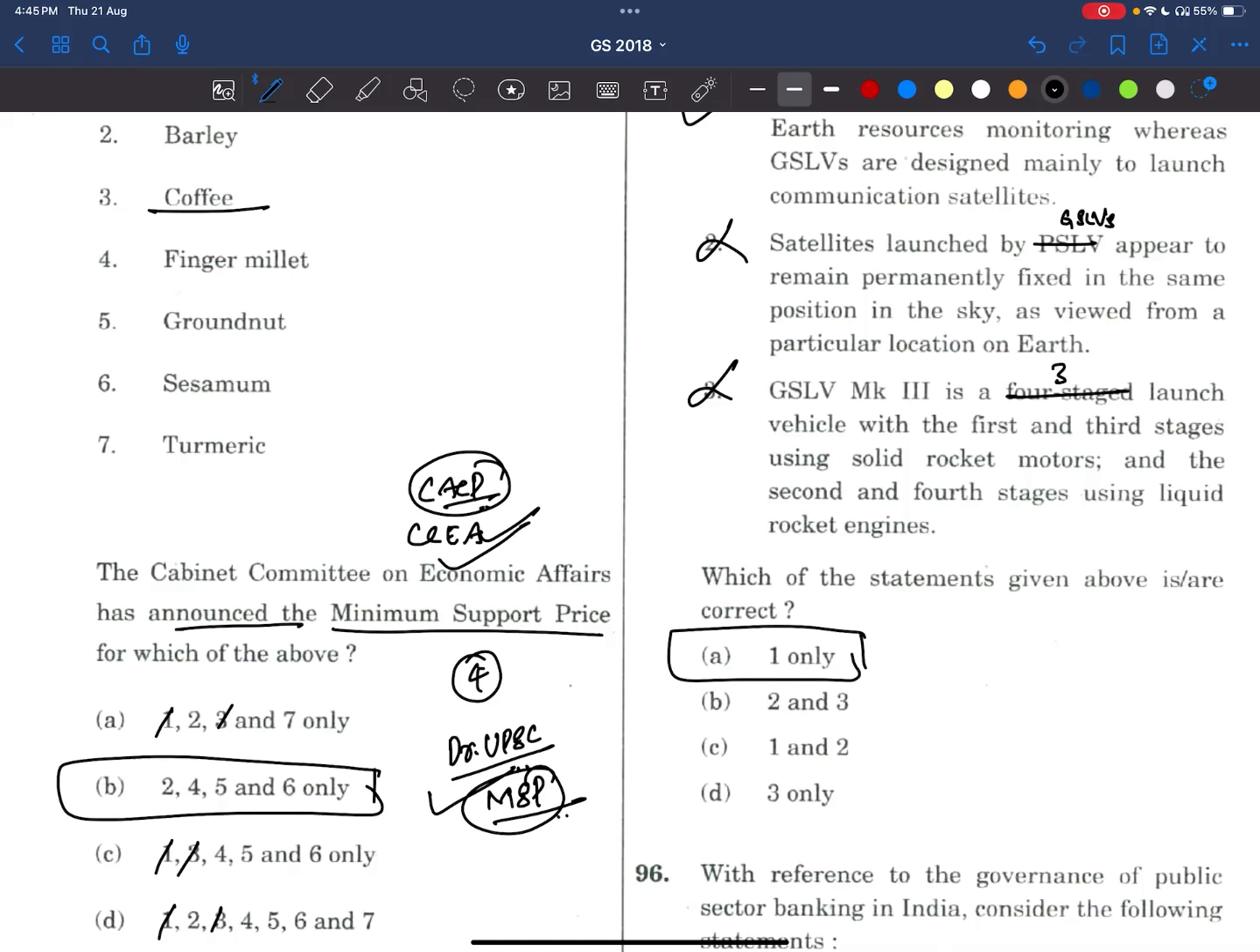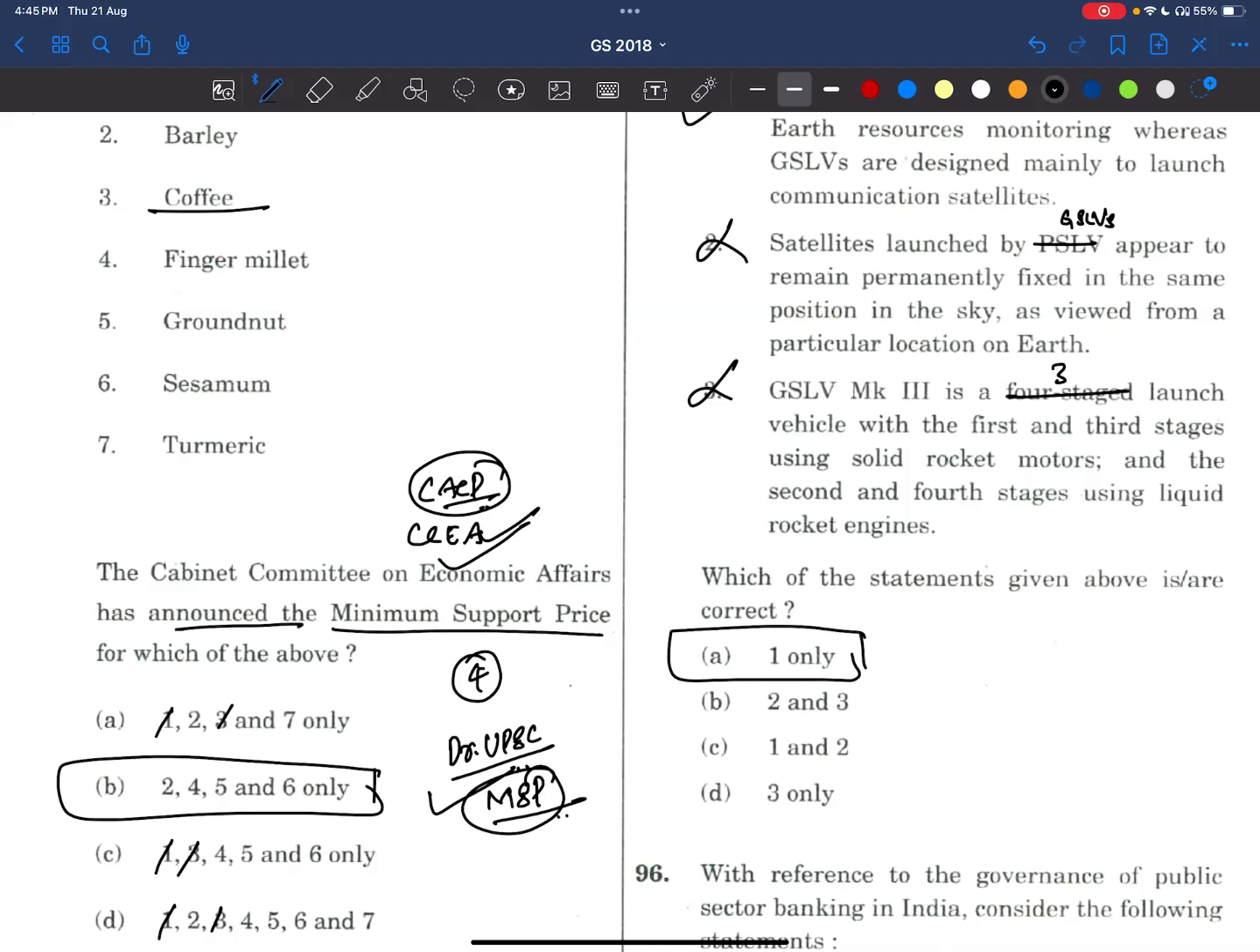Now see what we have to do. We have to read about these launch vehicles: small launch vehicle SLV, augmented small launch vehicle, PSLV, GSLV, GSLV Mark III. All these things become very important. Especially the space sector is very important. We have seen there are numerous questions on it.